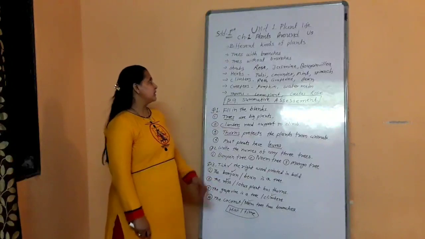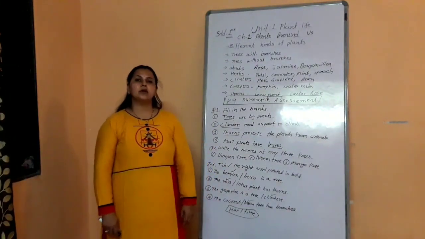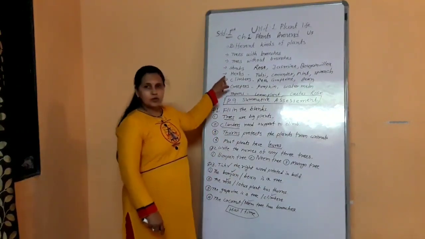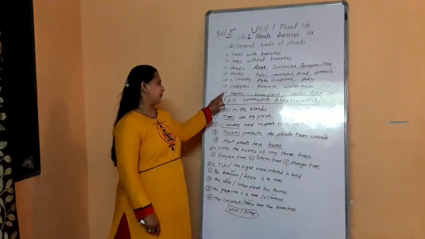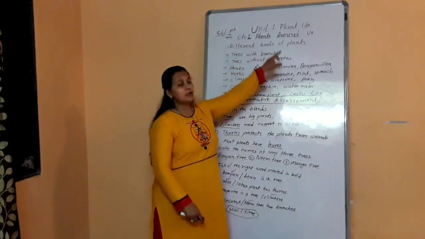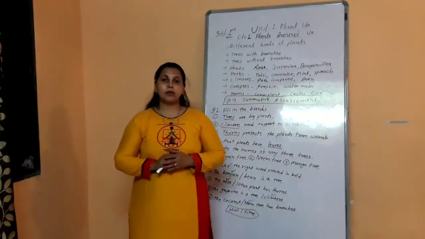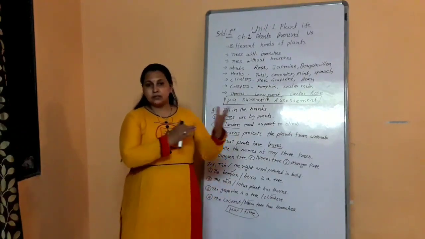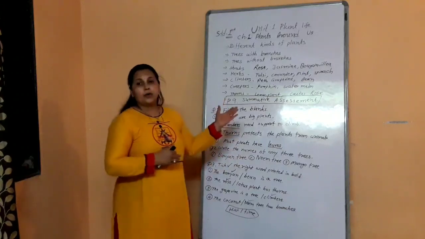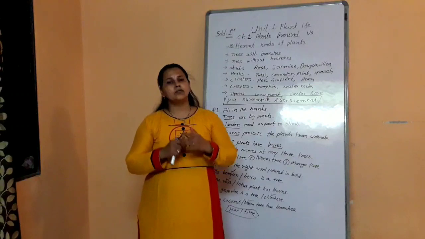First our lesson is plants around us, unit 1 plant life. We are going to learn about different kinds of plants, about trees, about shrubs, herbs, climbers, creepers and thorns. Okay? The name of chapter is plants around us. Have you seen plants around us? So many plants are there, but you do not identify them. It is a tree, it is a herb, it is a shrub, it is a climber, creeper, thorns. You don't know. So now today we are going to learn about different kinds of plants.